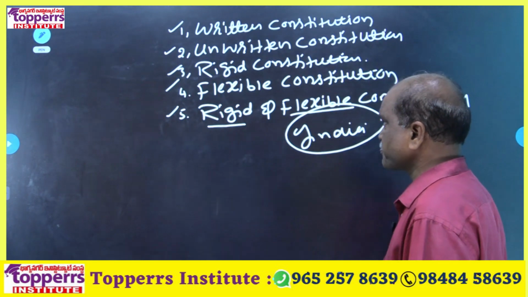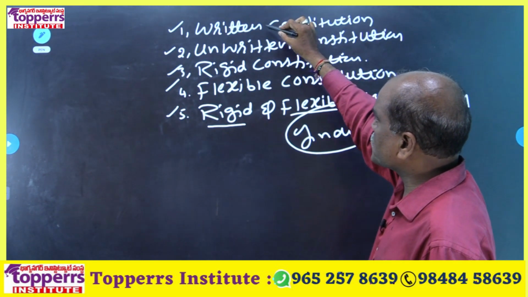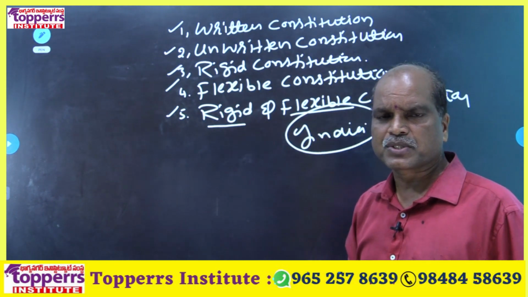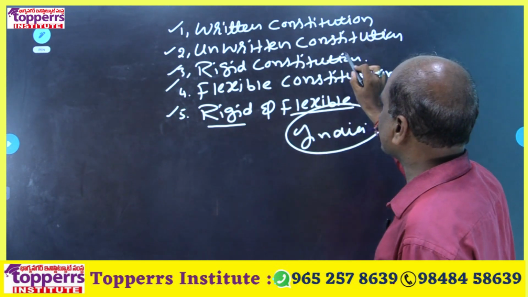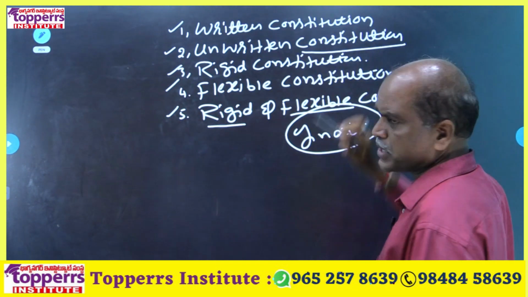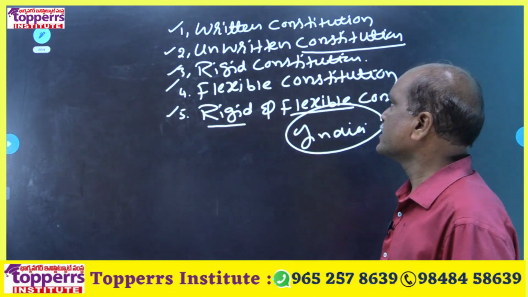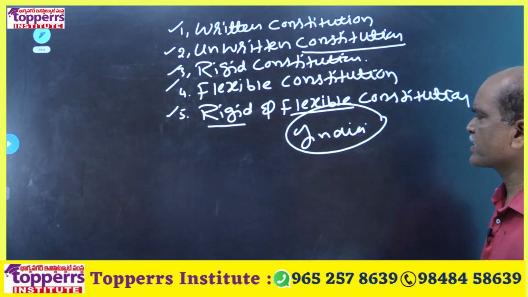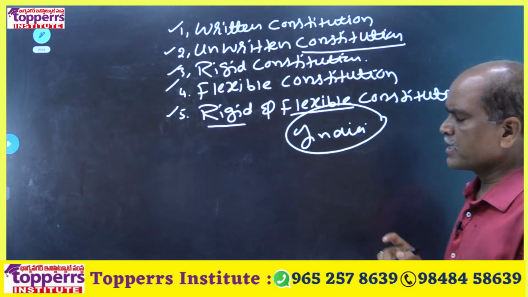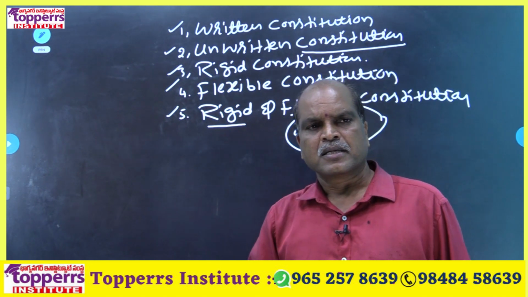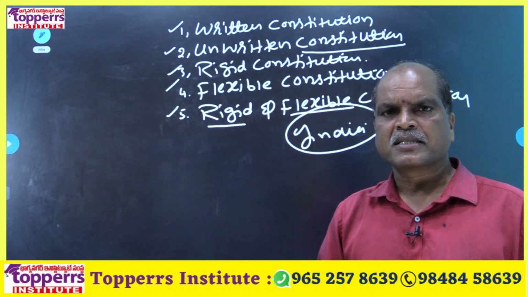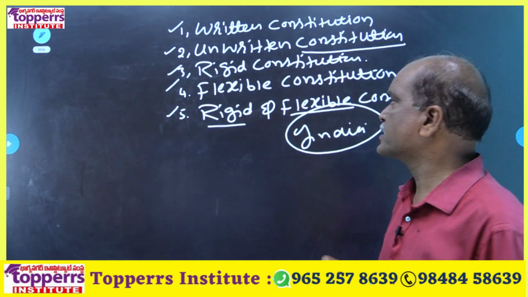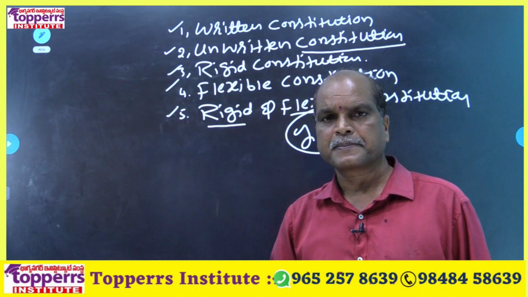Next one, this written constitution is classified into two types. One is rigid, second flexible constitution. No classification of unwritten constitution. 100% written constitution is classified into two types, rigid and flexible. Rigid constitution means a constitution whose provisions cannot be amended easily. It is called a rigid constitution.